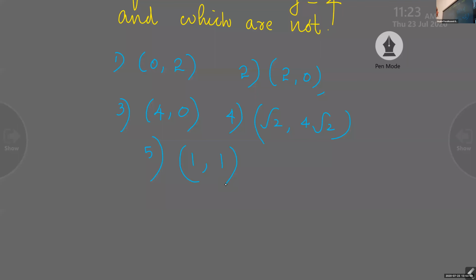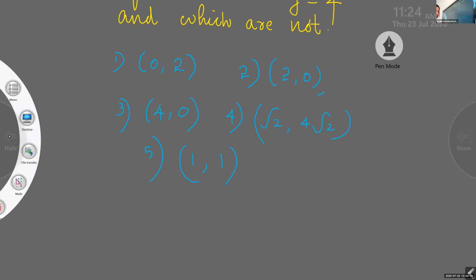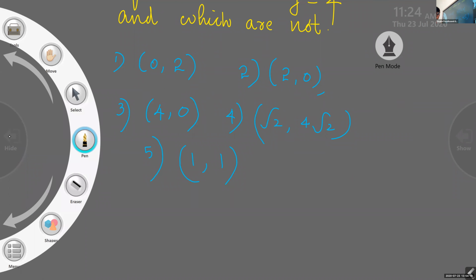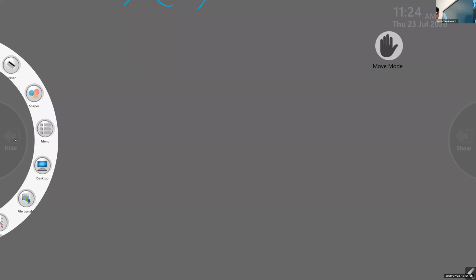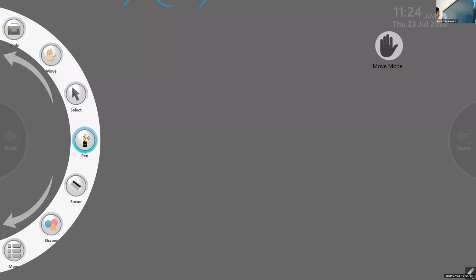Now, this was the question: (0, 2), (2, 0), (4, 0), (root 2, 4 root 2), (1, 1). We have to check whether these are the original solutions or simply given some numbers. So how to check? Listen, our equation is x minus 2y equal to 4.